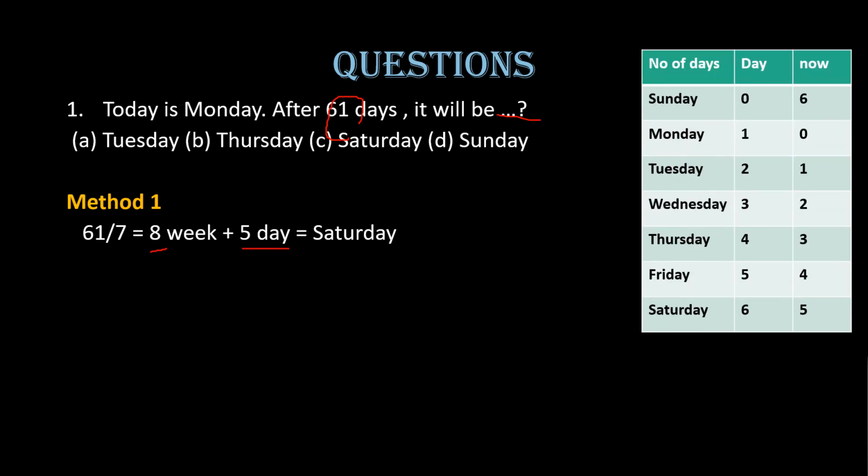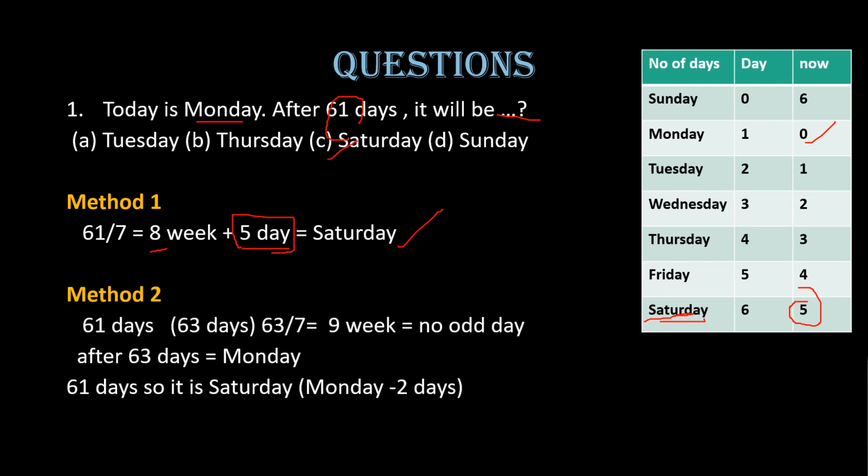So you should remember that table. What I tell is, if in the question they said today is Monday, we should assign number 0 for Monday, correct? So here I assign Monday as 0. So what we get is 5 odd days. So the 5th day, we should look at the table, and the 5th odd day will be Saturday. So from this table you can easily arrive at the answer. So after 61 days it will be Saturday.